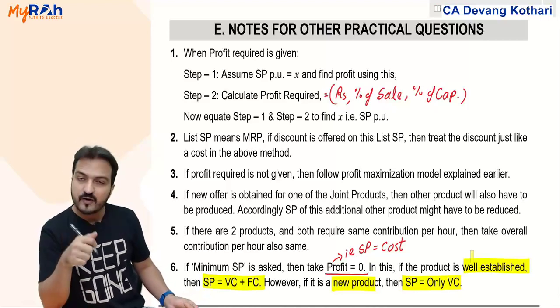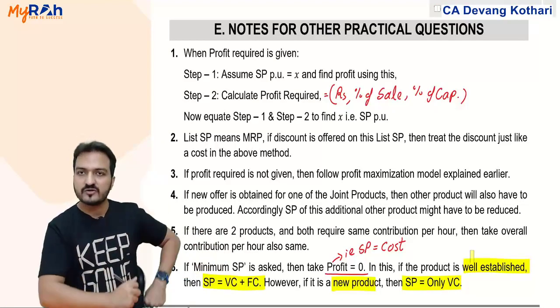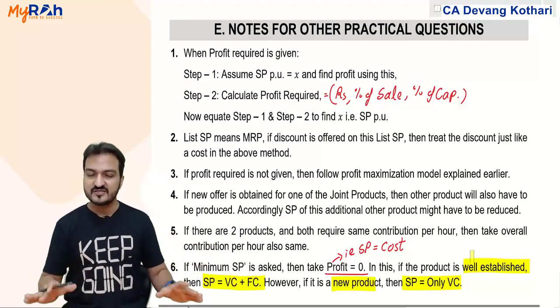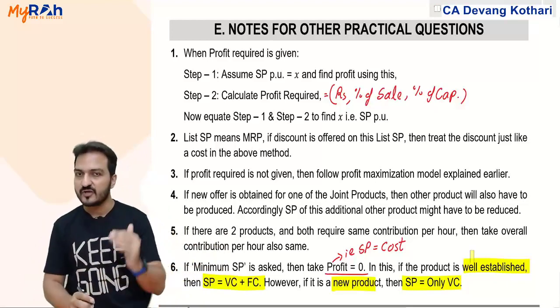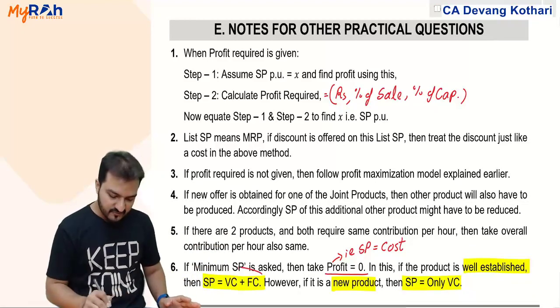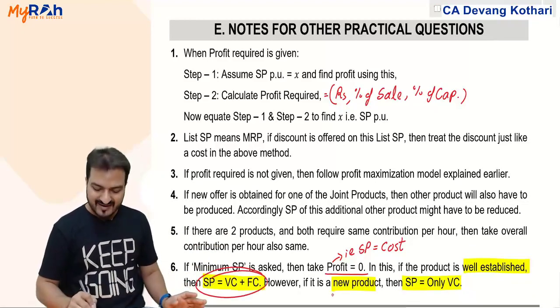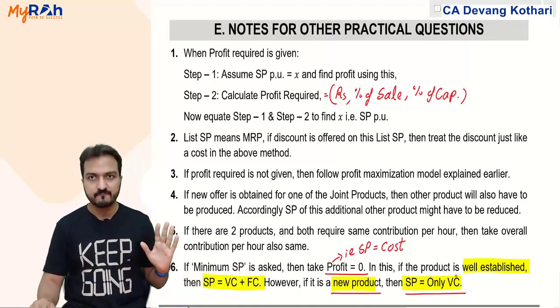So you launch the new product if it is getting a selling price anything more than variable cost. But if it is your existing, well established, regular product, then it should give me selling price equal to variable cost plus fixed cost. A new product might give me selling price equal to only variable cost, and that is also good enough.